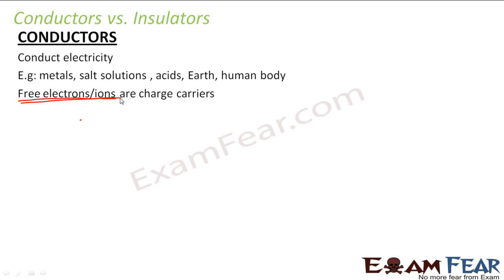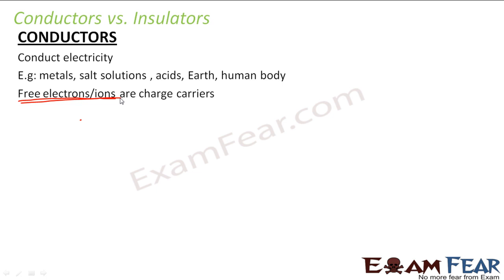When we look at the configuration of any metal or any ions, what are ions basically? Ions are nothing but atoms which have some positive or negative charge, right? So how are ions formed? Ions are formed when a metal loses one electron or gains one electron.